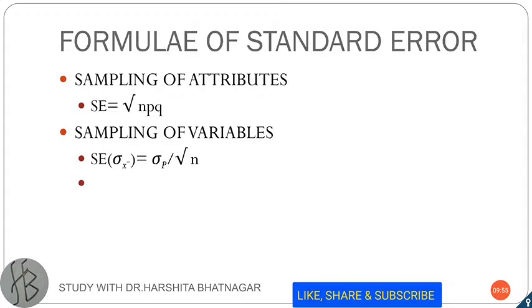Here are some formulas if you want to calculate the standard error. For sampling of attributes, it is equal to the square root of npq.